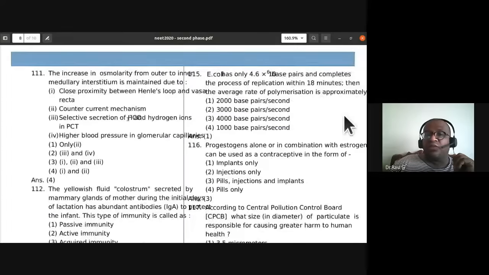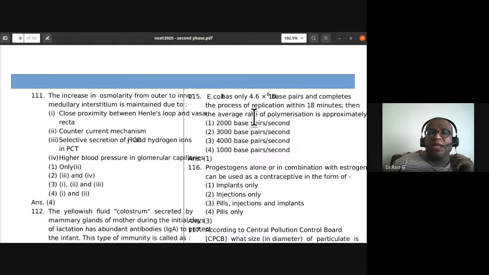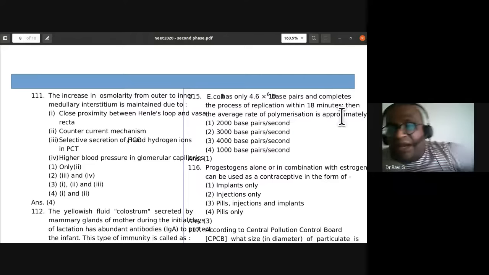So 114 is over. 115: E. coli has only 4.6 into 10 to the power of 6 base pairs and completes the process of replication within 18 minutes.